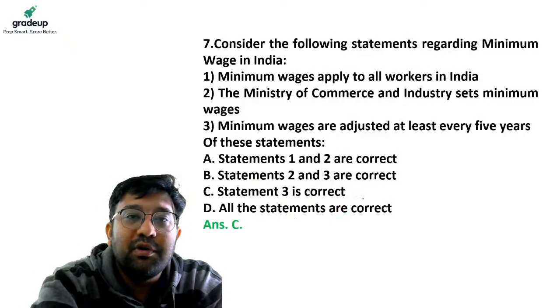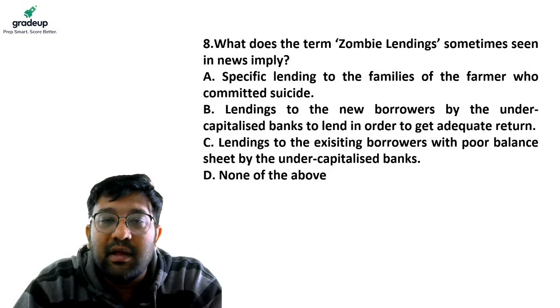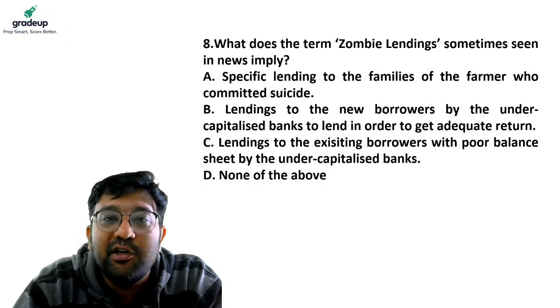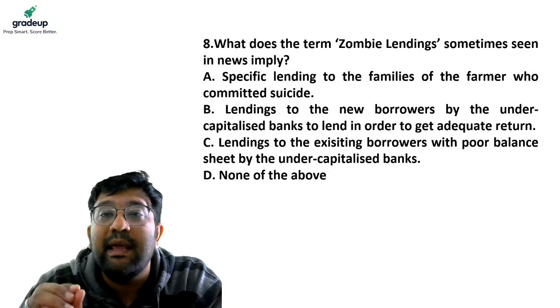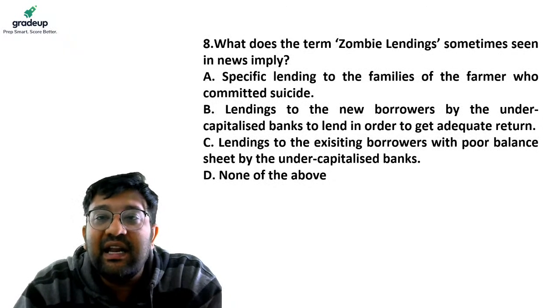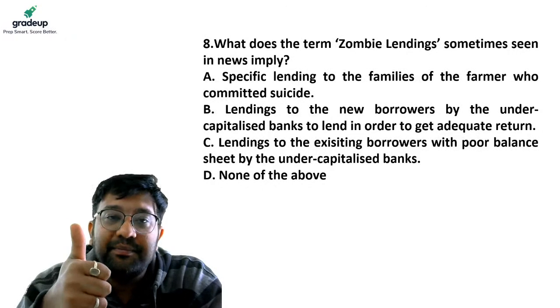Moving on to question number 8 for the day. What does the term zombie lending, sometimes seen in the news, mean or imply? A. Specific lending to families of farmers who have committed suicide.